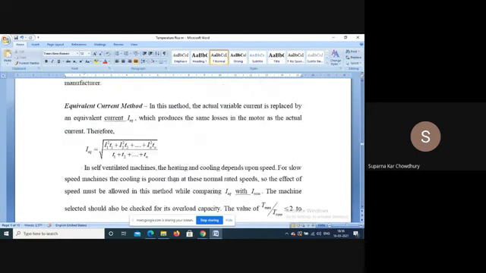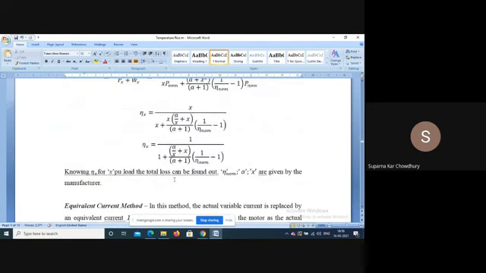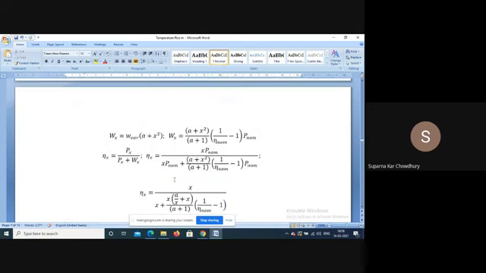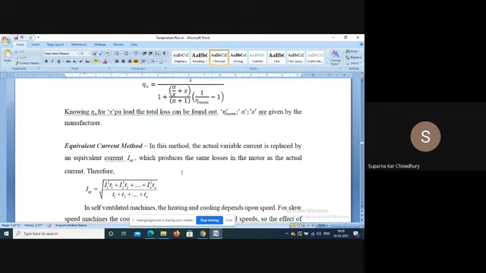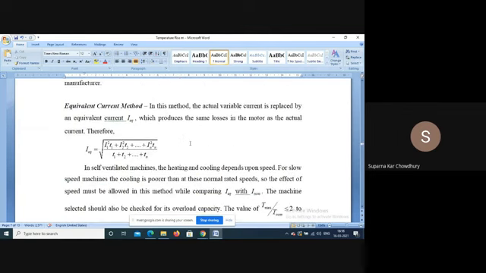Now once the average loss is calculated, we select a motor which has a loss less than that average loss, and then the other requirements are checked, that is whether it meets the maximum overload capacity and other things. If it does not meet them, then we have to go for the next higher rating. Then the next method is the equivalent current method.